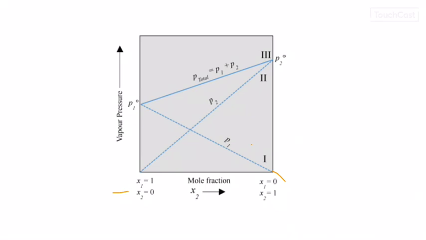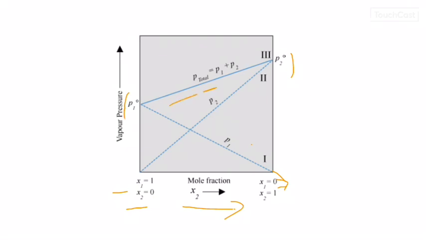Mole fraction of component 2 is 0, chi 2 is equal to 0, and it is slowly increasing towards the right, and it finally reaches 1 or unity. And in the case of mole fraction of component 1, it is becoming 0 at this point. So when component 1 is 0, the partial pressure of component 2 is P20. When component 2 is 0, the partial pressure of component 1 is P10.